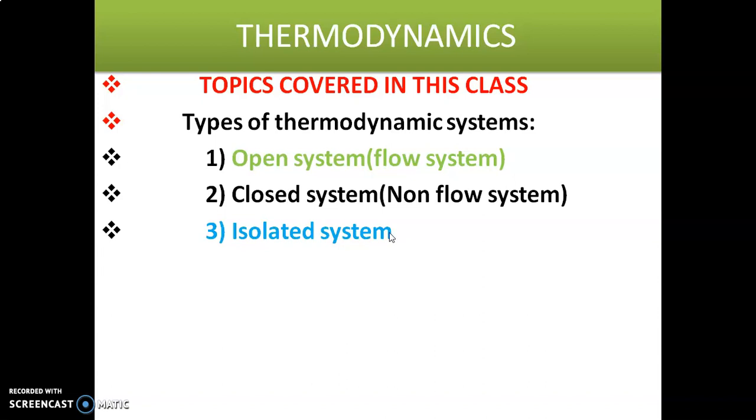Let us start one by one. First one, open system. These are the three types of thermodynamic systems.